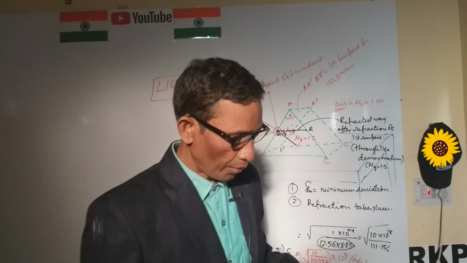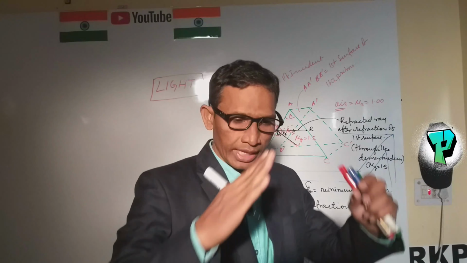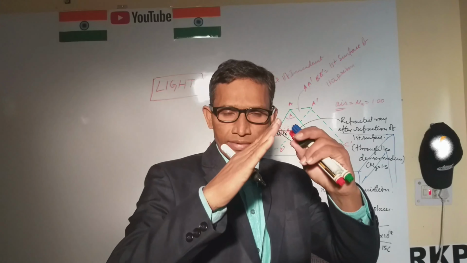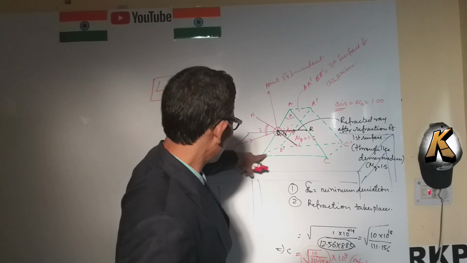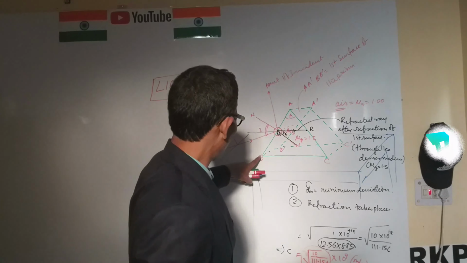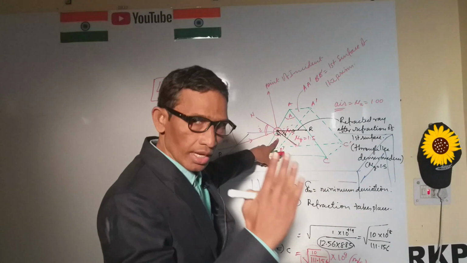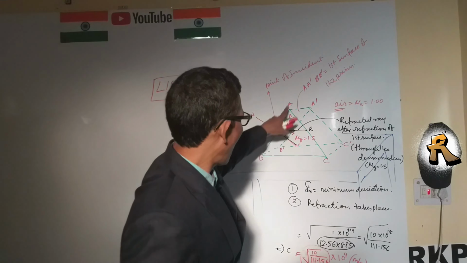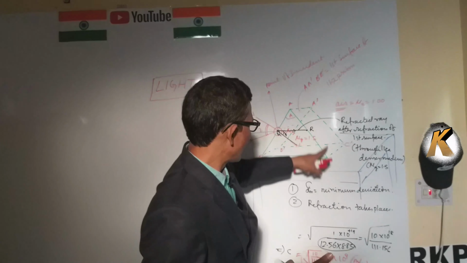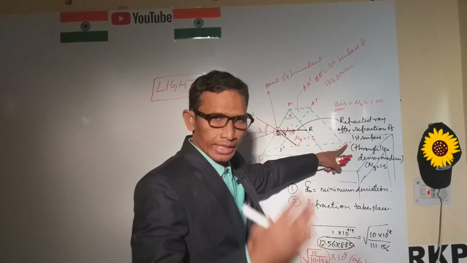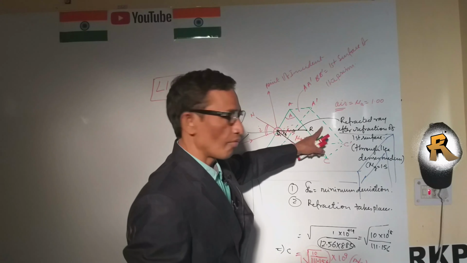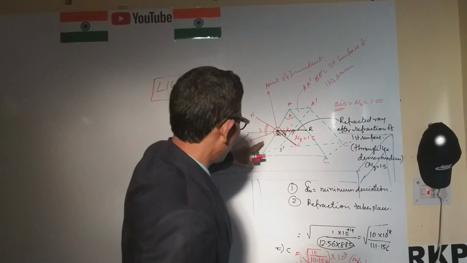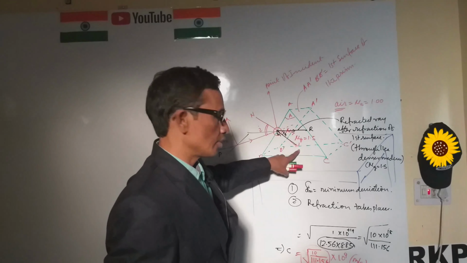If the prism is triangular in shape, then there are two refracting surfaces like this. This one is A'B', the first refracting surface of the prism. Another, A'C', is the second refracting surface of the prism. And third is the base.